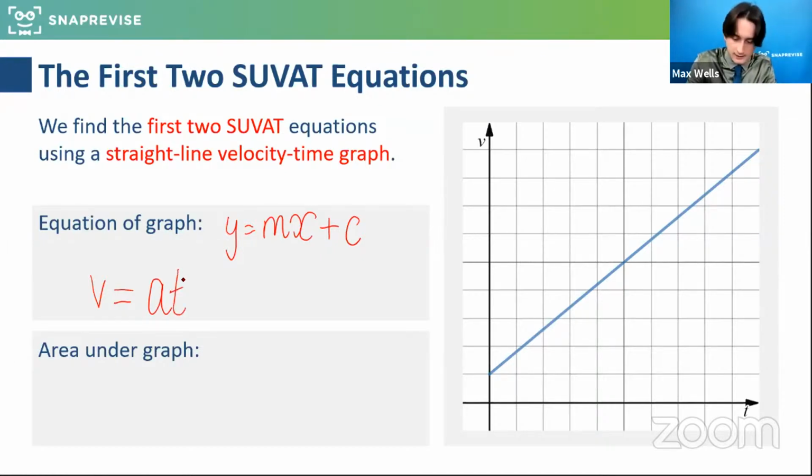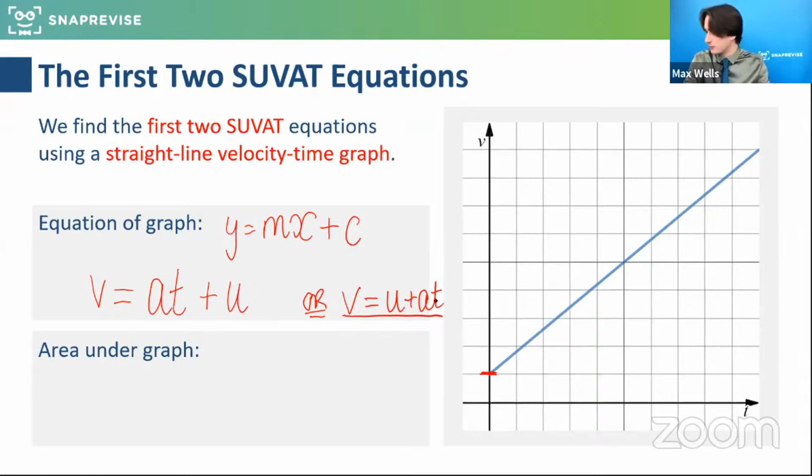And the y-intercept, does anyone know what we're calling the y-intercept in this context? At the initial time of 0, the velocity that it's doing, what do we denote that as? What did we mention that the initial velocity was referred to as? Brilliant, well done. Yes, it's u. You may be familiar with writing it this way around, v equals u plus at, but that shows us where this idea comes from.